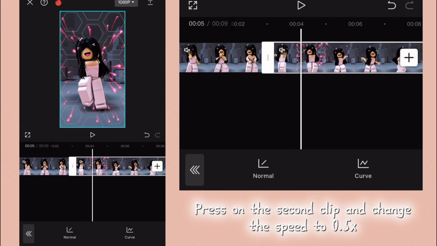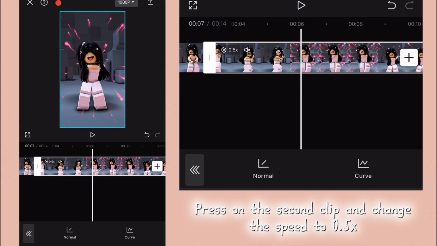Press on the second clip and change the speed to 0.5.